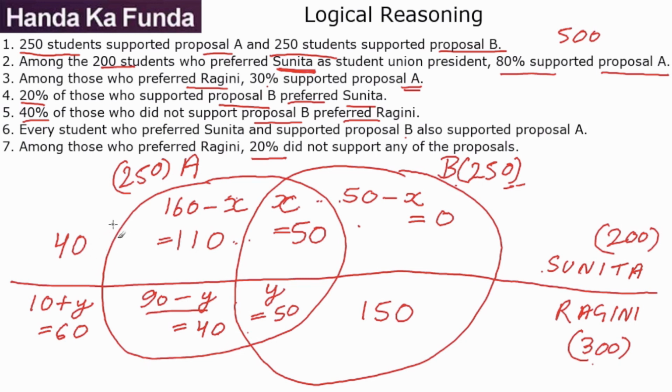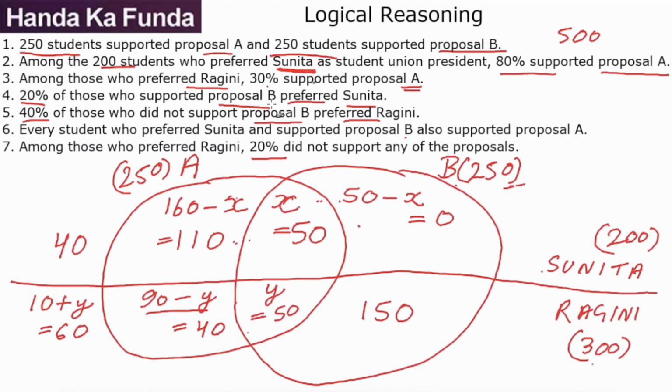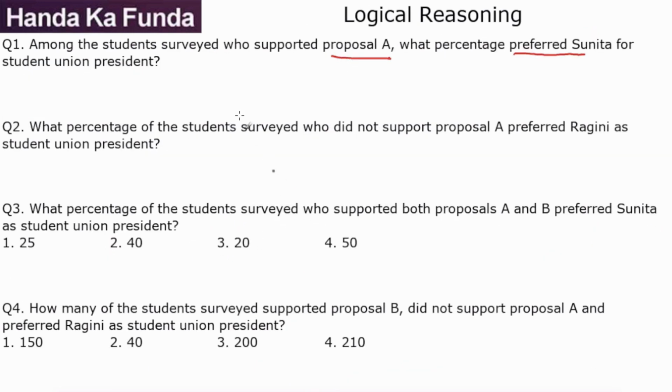If I have my complete distribution, all that I need to do now is to look at the questions. Question number 1 says, among the students surveyed who supported A, what percentage preferred Sunita? So A supporters are 250. Among them, how many like Sunita? 110 and 50. So 160 out of 250 like Sunita. So this is what percentage? Multiply by 100. The zeros cancel. 25 and 100 gives me 4. So this is 16 into 4, or 64%.